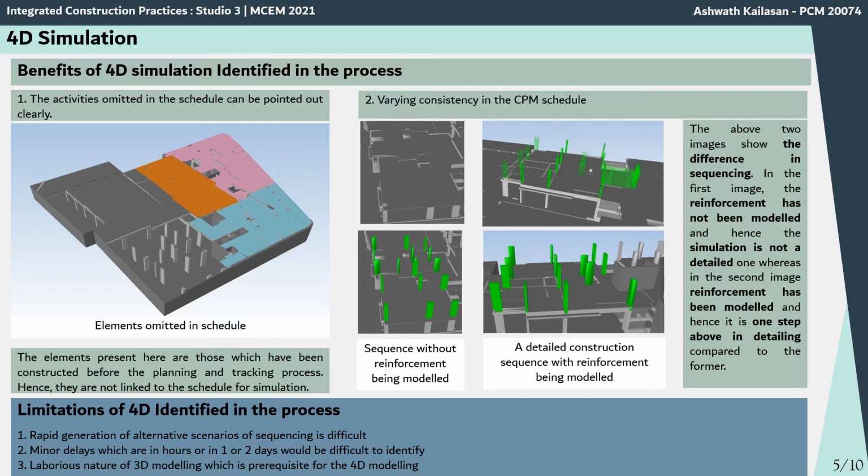And the second thing is like we can identify the varying consistency in the schedule. In the first column here, we could see the reinforcement was not modeled. Directly the columns come into place. Whereas in the second one, the reinforcements come, then the columns come. So this shows a proper constructability. So such defects in the constructability of the schedule could be identified easily.